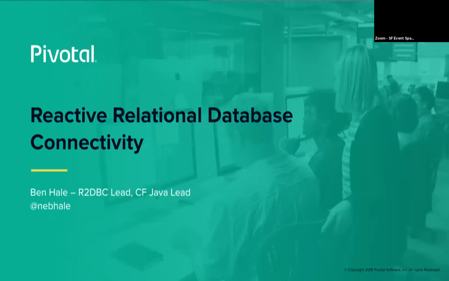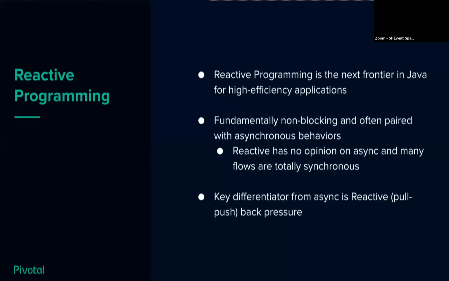So around the time that Java 8 came out, we got everybody in the entire community up onto a new baseline. We got Lambdas and things like that. The idea of reactive programming showed up. I'm going to do a quick level set for the few people who don't know what reactive programming is, and say that I believe personally reactive programming is the next frontier if you want to write a highly efficient Java application.